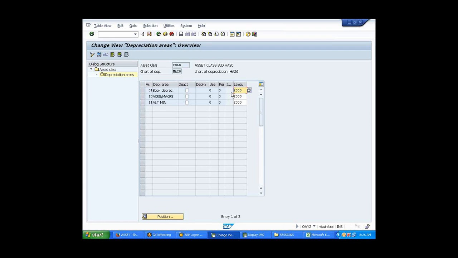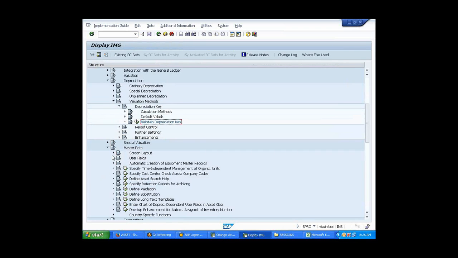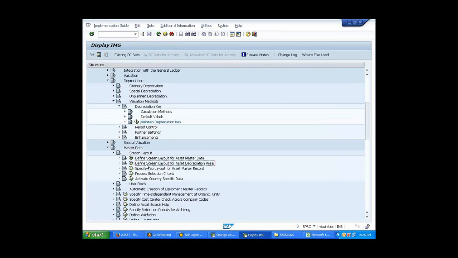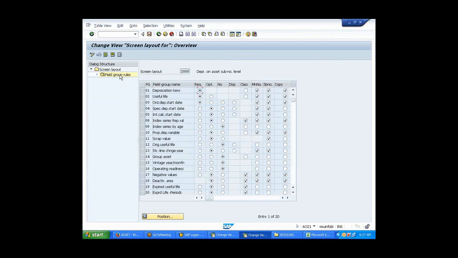For this 2000 layout, let's go to the screen layout, master data, depreciation areas, layout. See, all are required only, but I'm not able to see them.